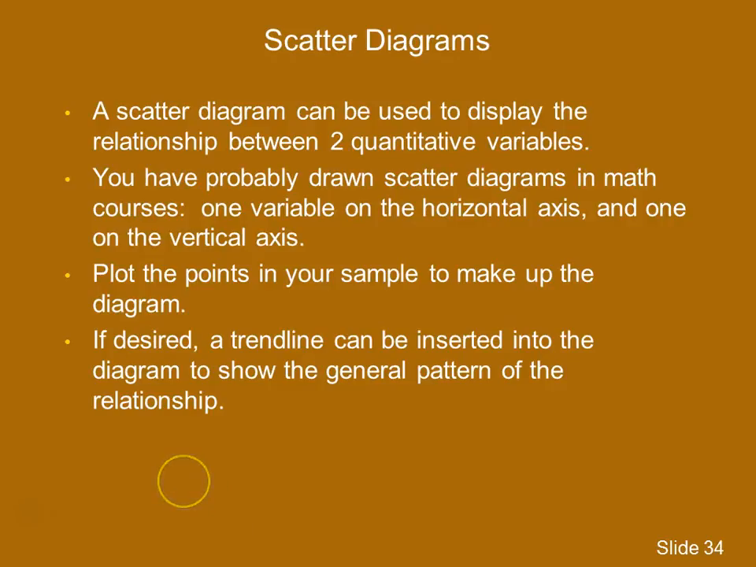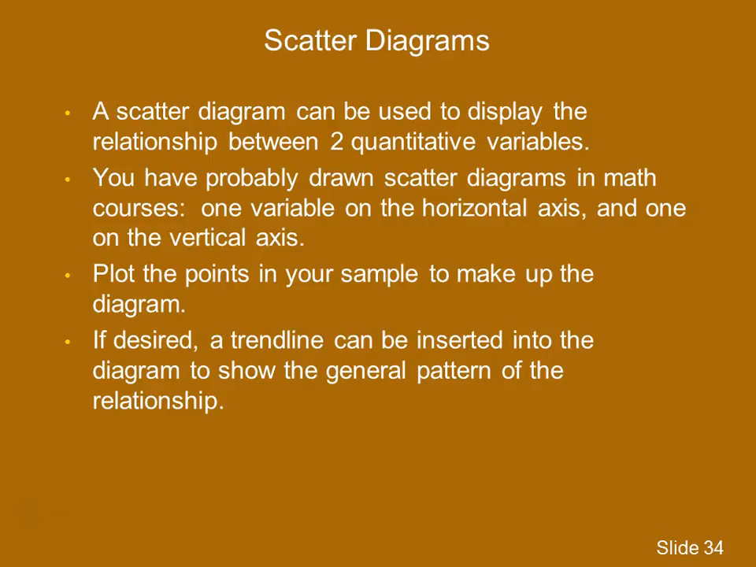Okay, now let's go to some graphical techniques that can be used to display two variables. One of the simplest is called a scatter diagram. In fact, many of you have probably drawn scatter diagrams in your life back in math courses. A scatter diagram is used to look at the relationship between two quantitative variables. One variable will go on the horizontal axis and one on the vertical axis. And you simply plot your points. That is, we have a sample of observations on the two variables. You simply plot your points to represent the diagram.